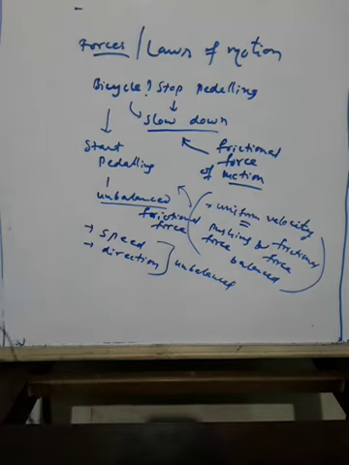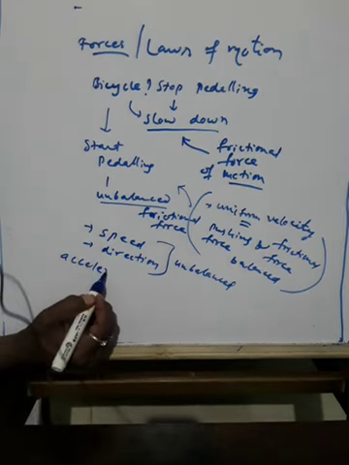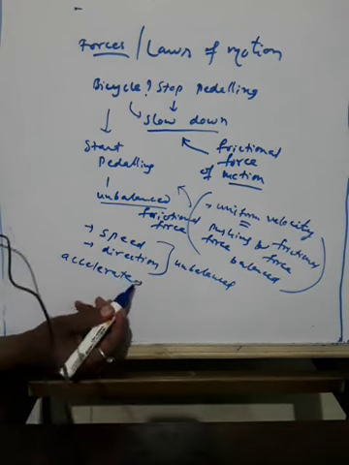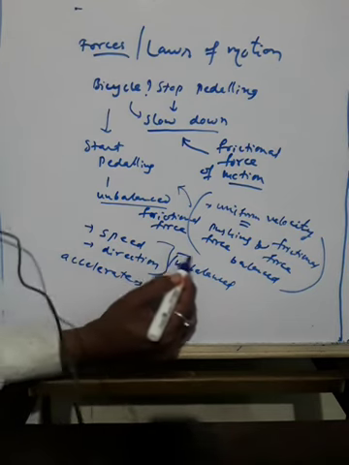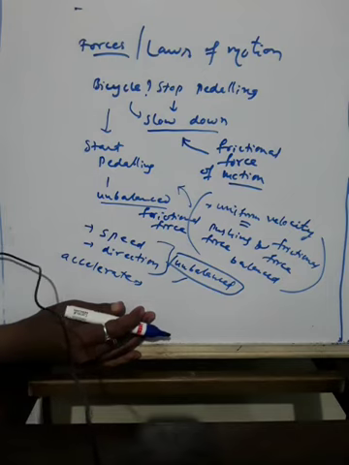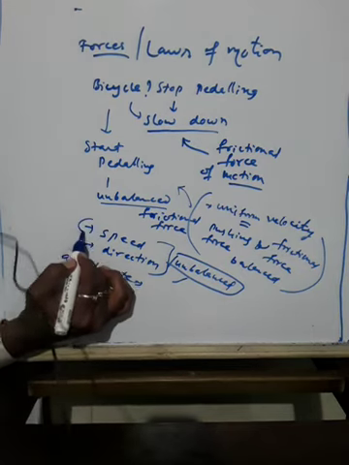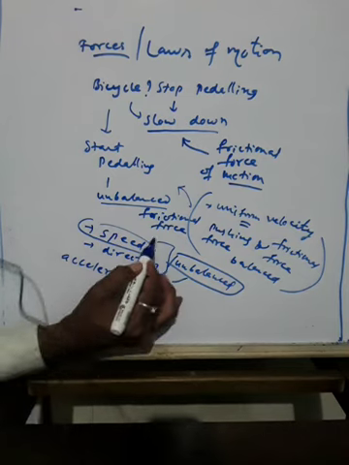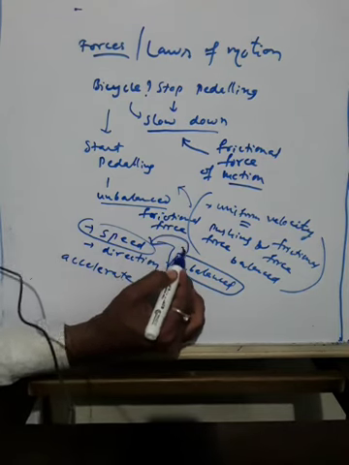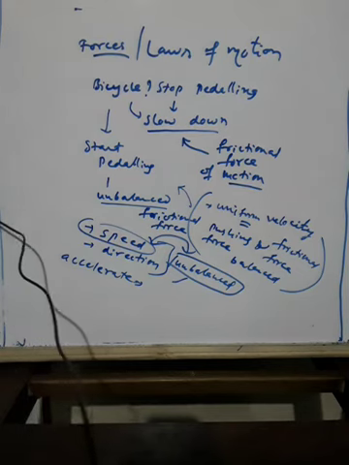So, to move an object, to accelerate, to increase the speed of an object, what is required? We require an unbalanced force. Okay. And the change in speed would continue as long as the unbalanced force is applied. The change in speed is continuous as long as the unbalanced force is there on the bicycle.